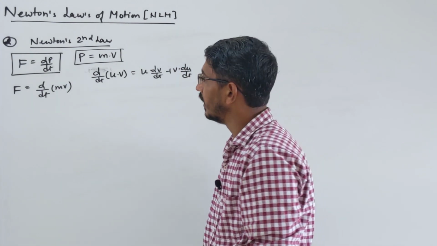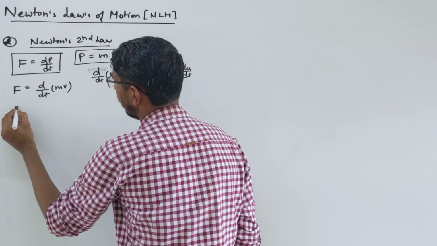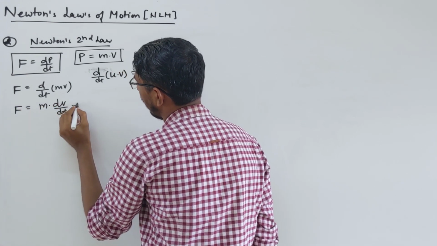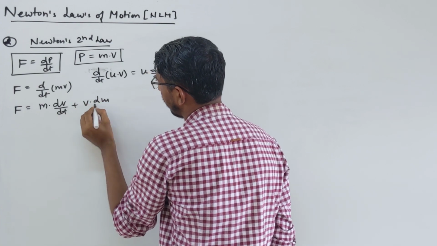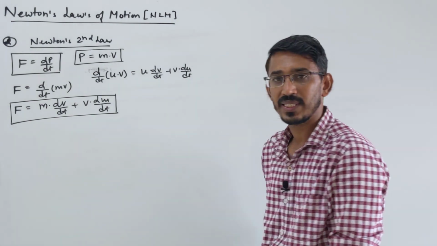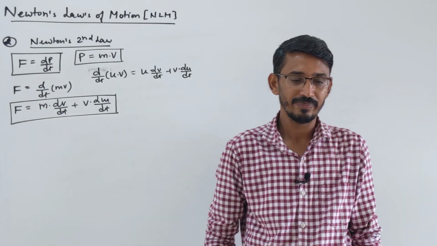Let's use it here. So force will be m into dv by dt plus v into dm by dt. This is the complete force acting on a body when mass and velocity are both varying.